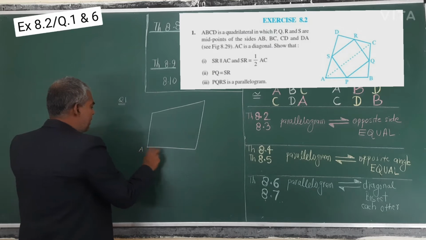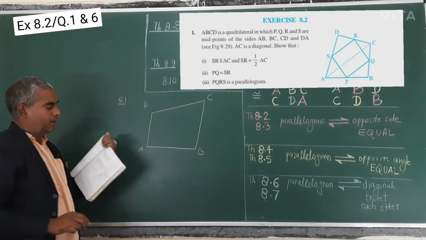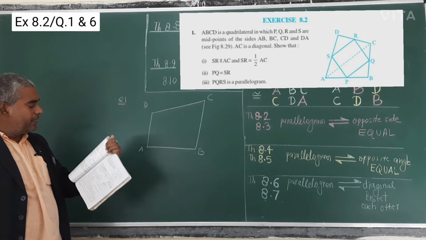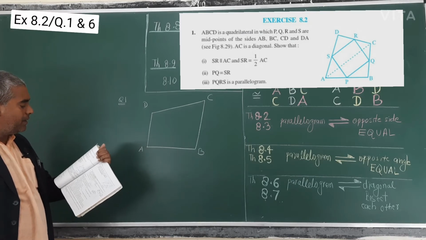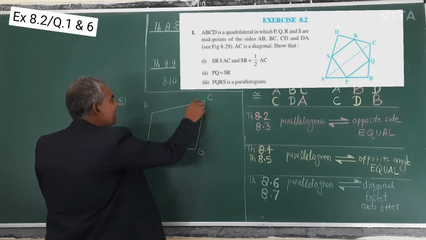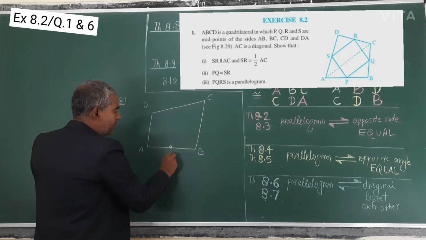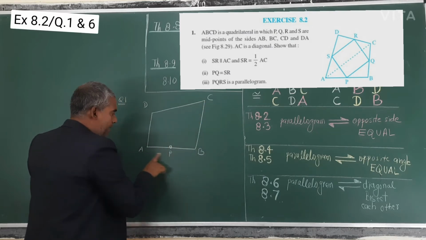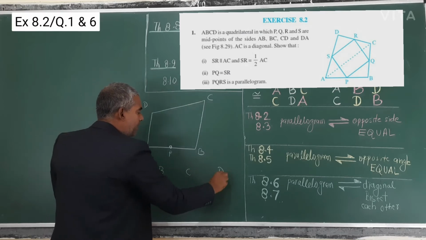So this is A, B, C and D. ABCD is a quadrilateral in which P, Q, R, S are midpoints of sides AB, BC, CD and DA. The midpoint starts from here. This is P, then B, C, just like if you write A, B, C and D, quadrilateral.